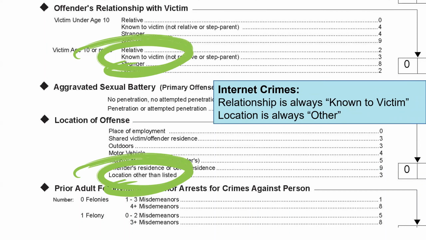When you're scoring offender's relationship or location of the offense, and it's based on an internet crime, the relationship is always known to victim, and the location is always other.